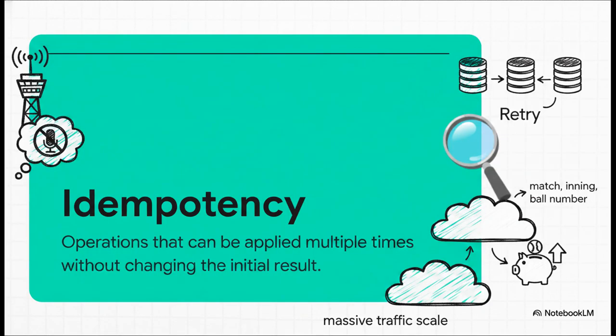Also, keep in mind, commentators are usually working on terrible stadium Wi-Fi, so every single update uses idempotency. They upsert using a unique key: match, inning, and ball number. That means a retry storm from a dropped, spotty connection is never going to create duplicate entries or corrupt the database. It just applies cleanly every single time.